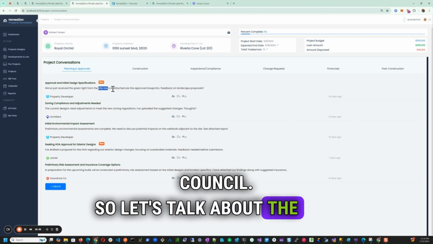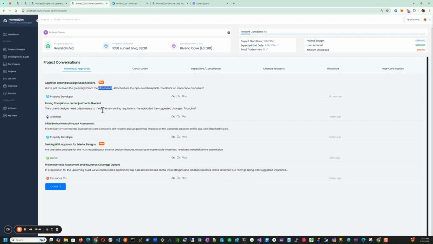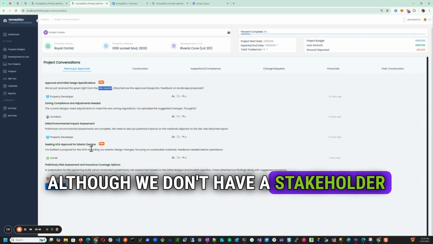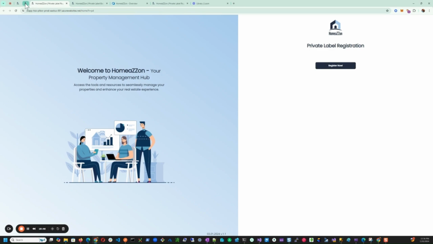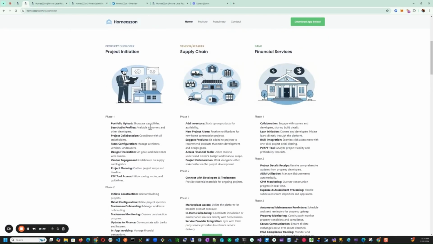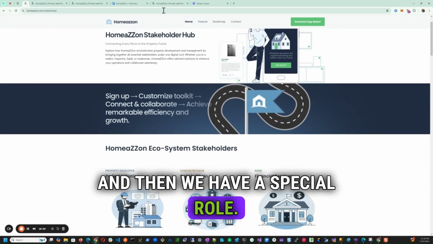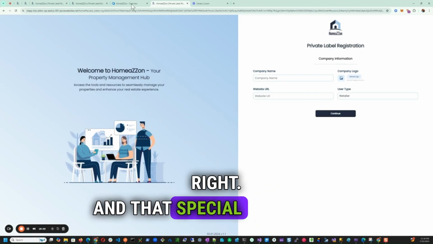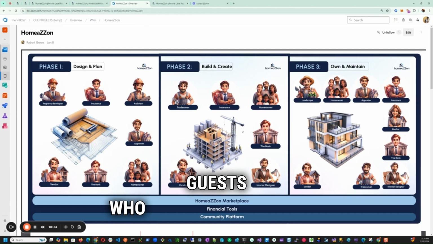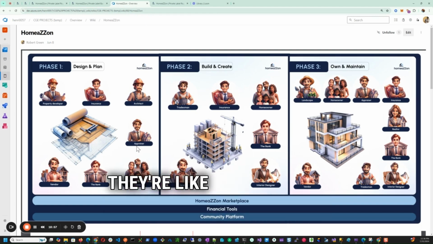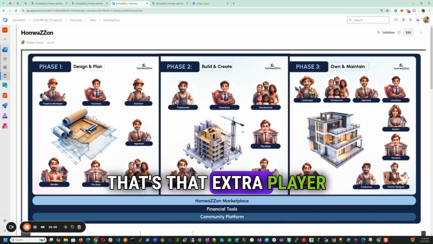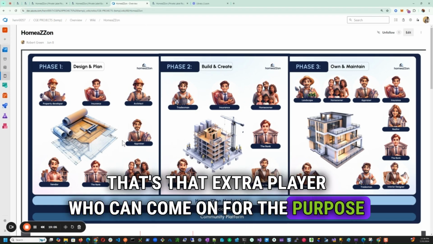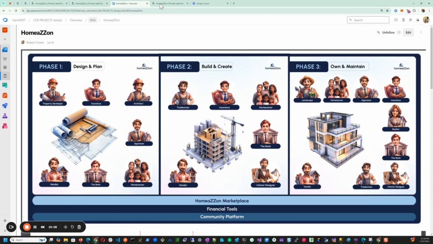So let's talk about the city council. So although we don't have a stakeholder for city council, we do have a guest special role. So we have our 12 pillars, and then we have a special role, right? And that special role is for guests who aren't defined here. They're like that sixth man in basketball or the 12th man in football, right? That's that extra player who can come on for the purpose of just document collaboration.